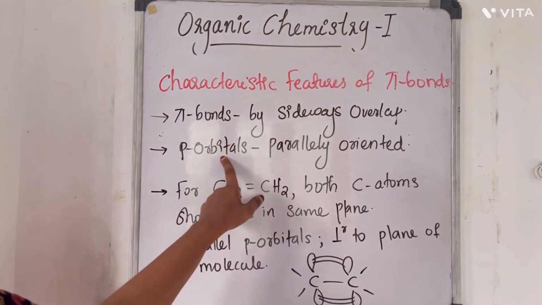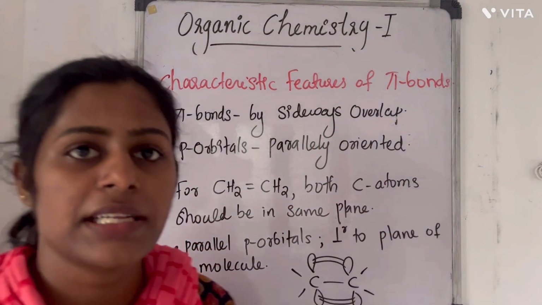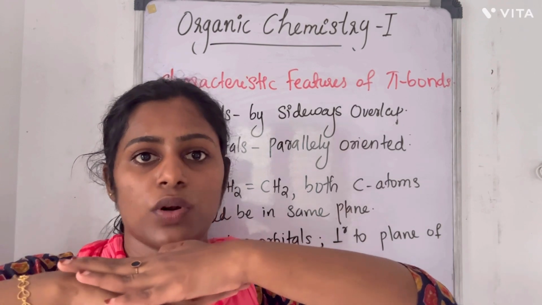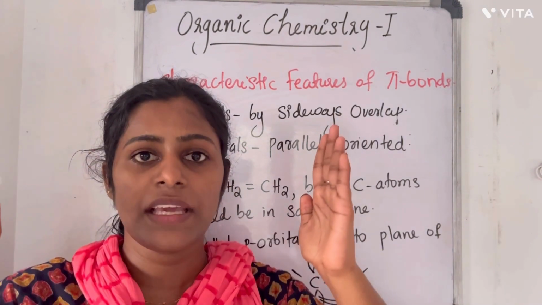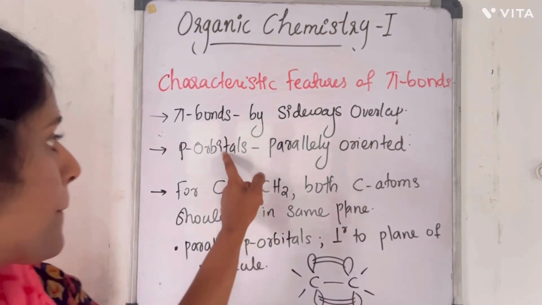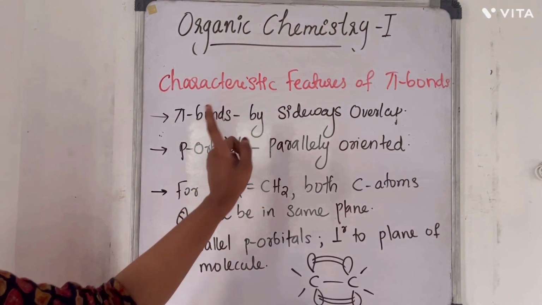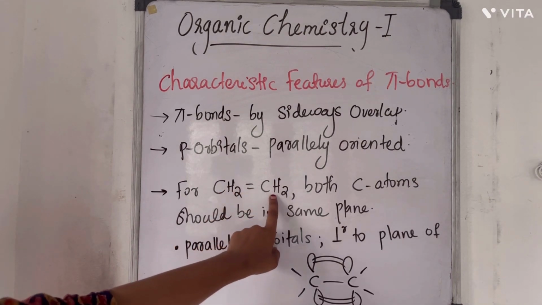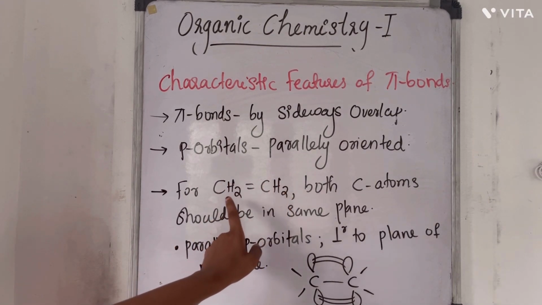For this sideways overlap to take place, p orbitals should be parallelly oriented. If they are arranged axially, we will get what? Sigma bonds. So they should be parallelly oriented so as to form p pi bonds. Now for example, CH2 double bond CH2, that is ethene.